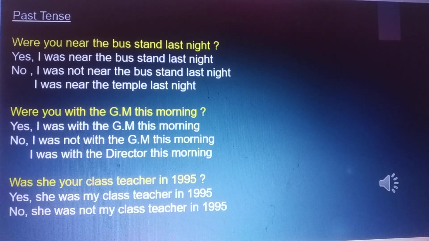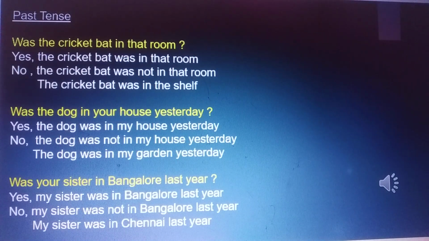Was she your class teacher in 1995? Yes, she was my class teacher in 1995. No, she was not my class teacher in 1995. Was the cricket bat in that room? Yes, the cricket bat was in that room. No, the cricket bat was not in that room. The cricket bat was on the shelf.